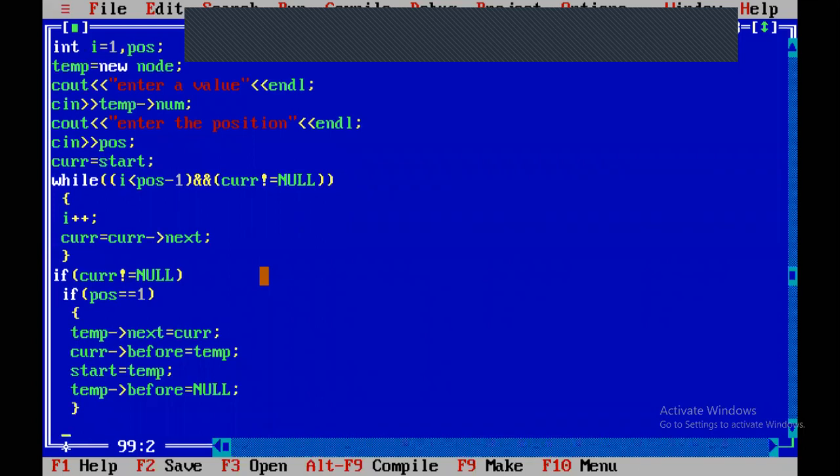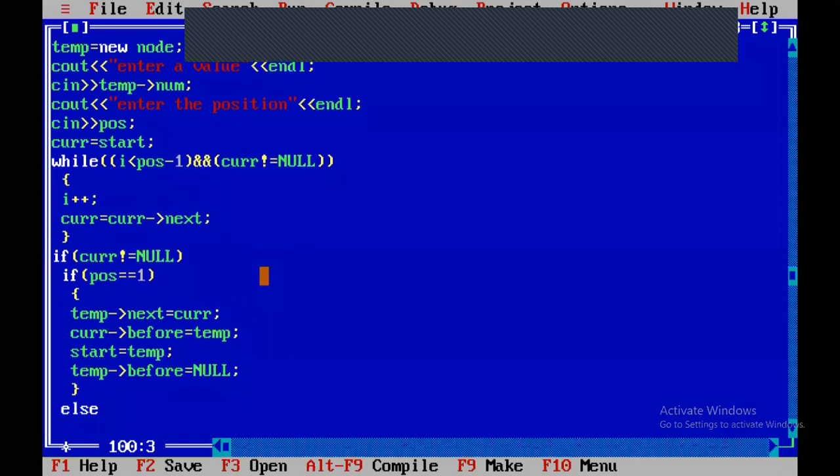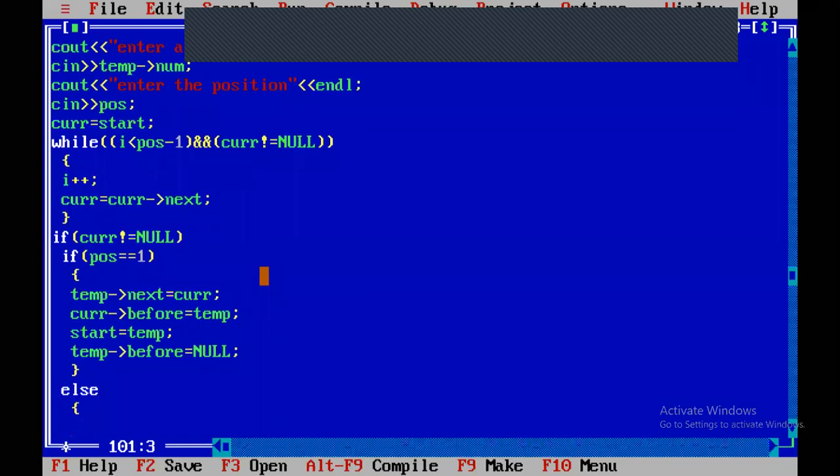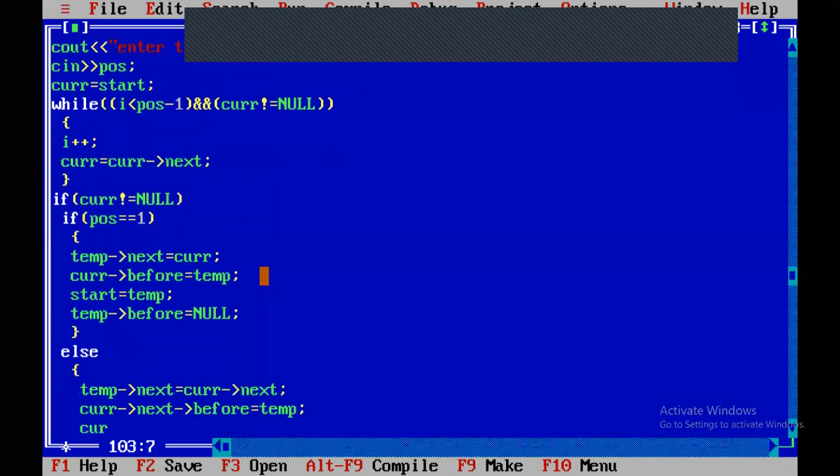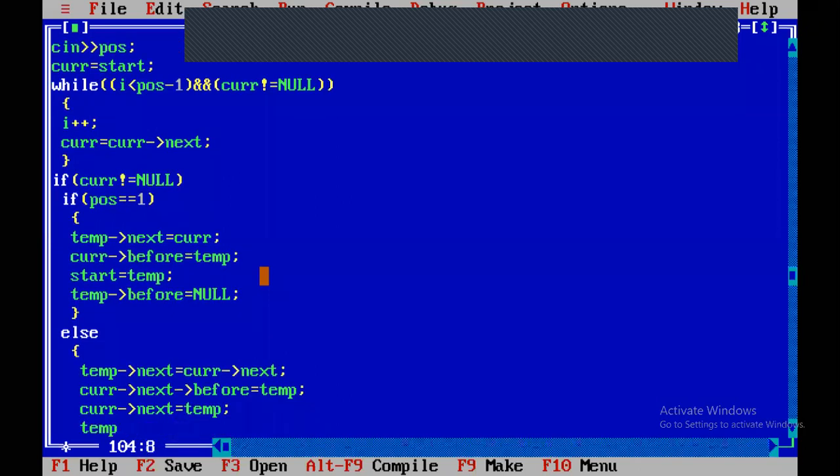Else, if it is valid and it is not the first position, then you have to insert the node at a particular position. How can we insert? I write the statements temp arrow next equal to current arrow next, current arrow next dot before equal to temp, current dot next equal to temp, temp dot before equal to current.